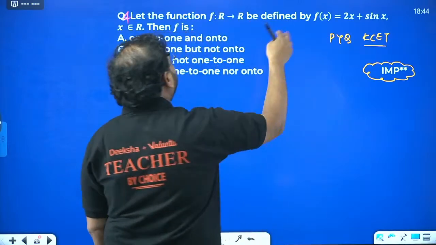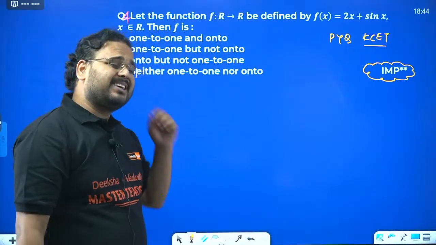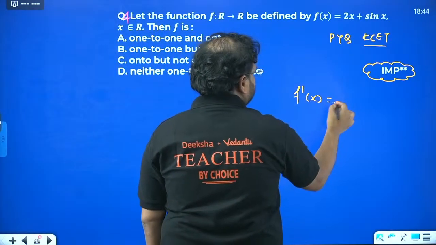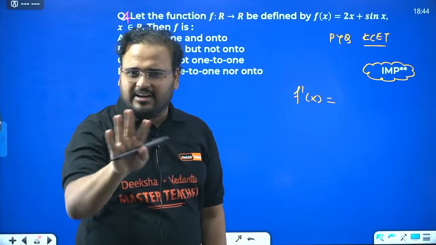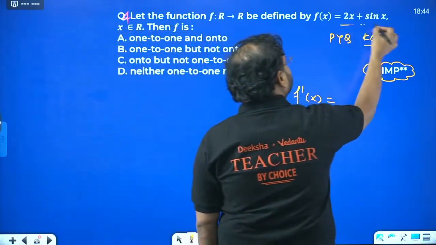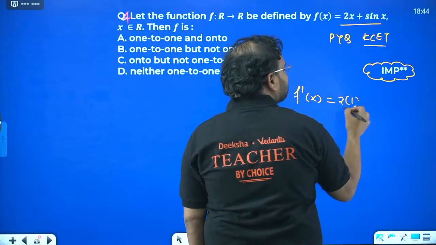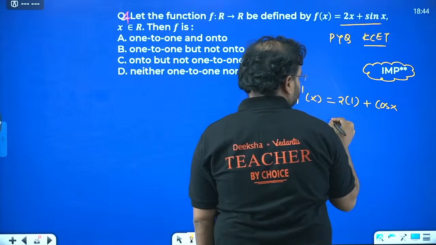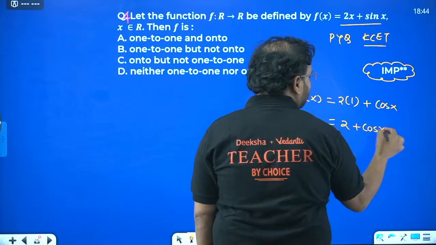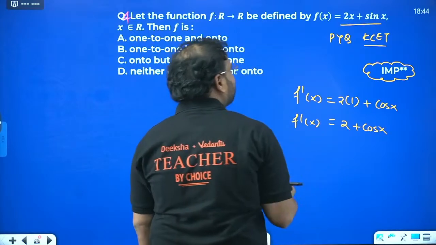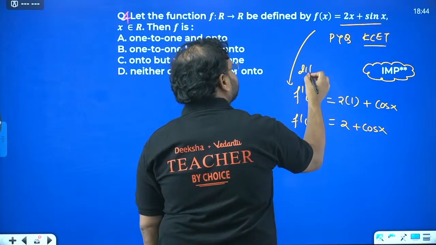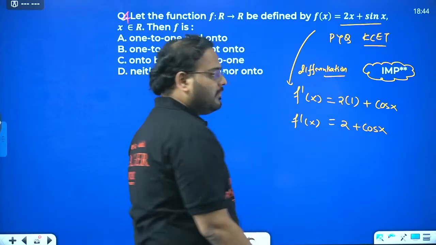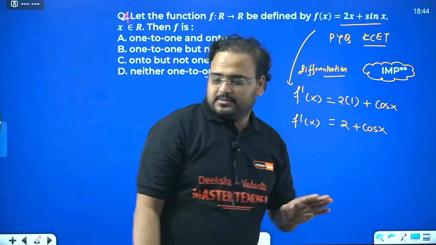In this question, you have to identify whether it is 1-1 or onto or not, but you have to use something called a derivative. Small concept, just listen to me. f dash of x: I know in your colleges they have taught basic derivatives. Derivative of 2x is 2, derivative of x is 1, and derivative of sin x is cos x. So 2 plus cos x is the value of the derivative. I've done differentiation here.